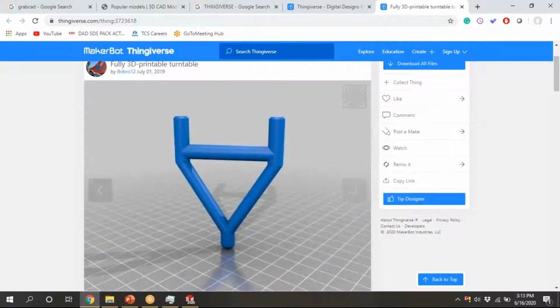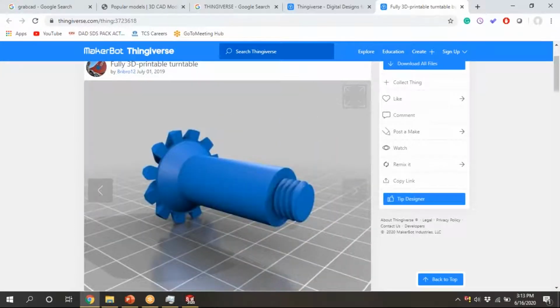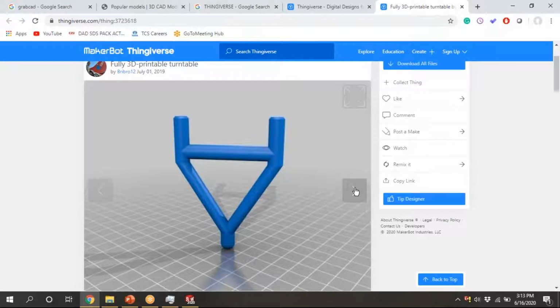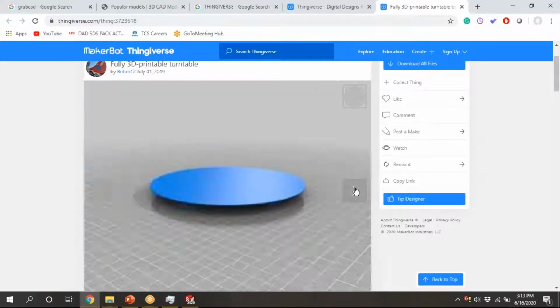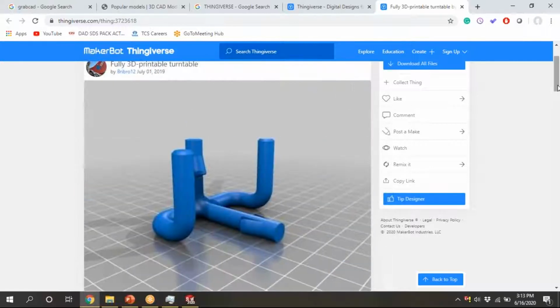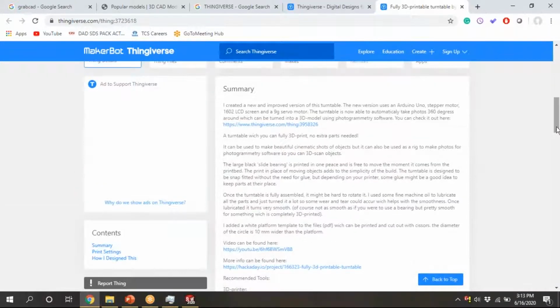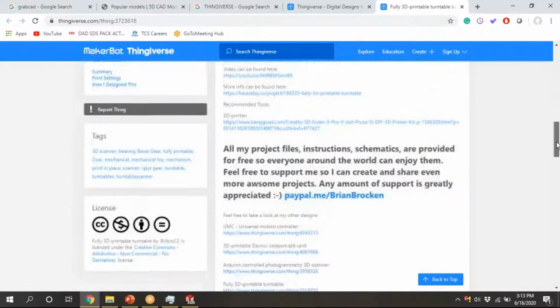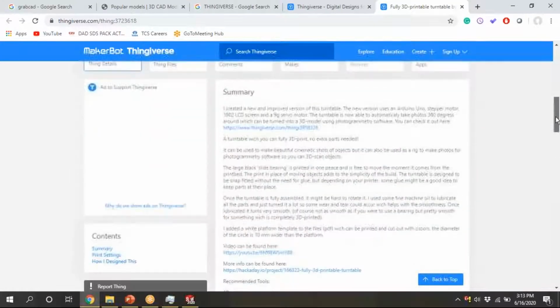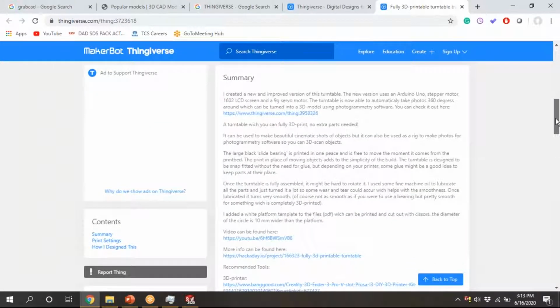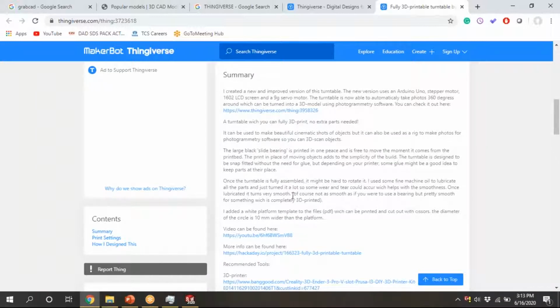See, this is a build in this direction. They have built this one, that's why they are showing this on the 3D printed platform. They uploaded and they took some snapshots also. We will go down so that we can see the summary. See here, you can see the summary here.